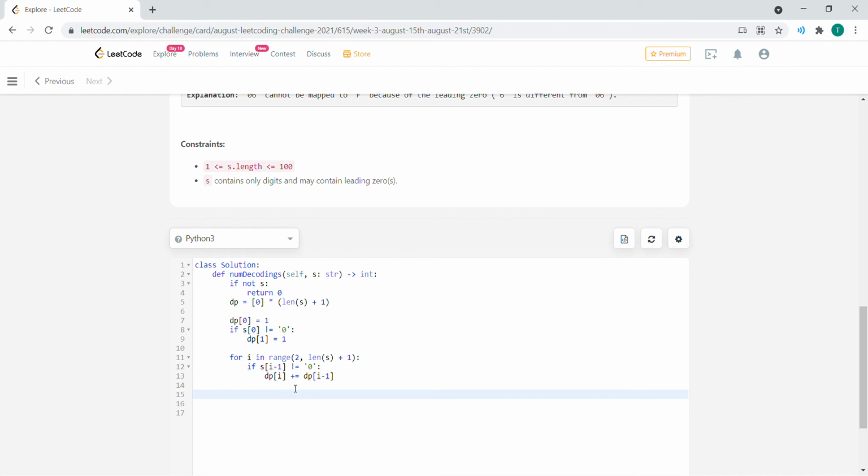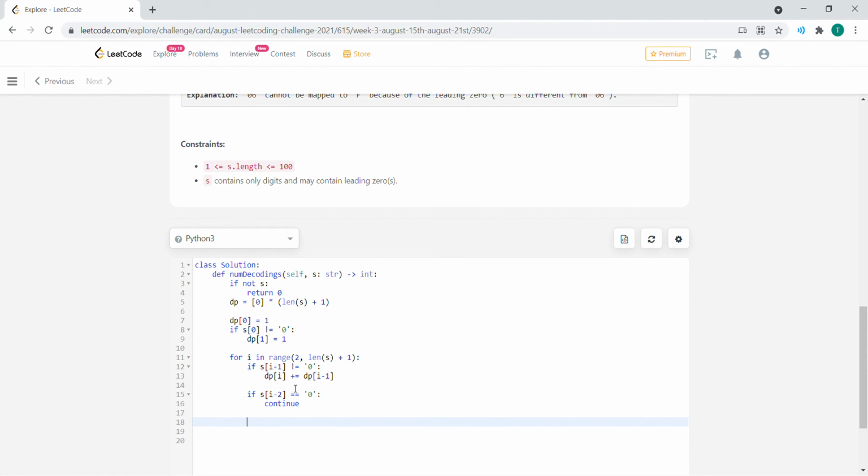Now we need to check the pairs. So the first element of a pair is 0. Obviously, if it's a leading 0, then we skip it. We continue. So, this needs to be within the loop as well: if s at i minus 2 is equal to the string 0, then we are going to continue, because we don't need a leading 0 inside the middle of the string.